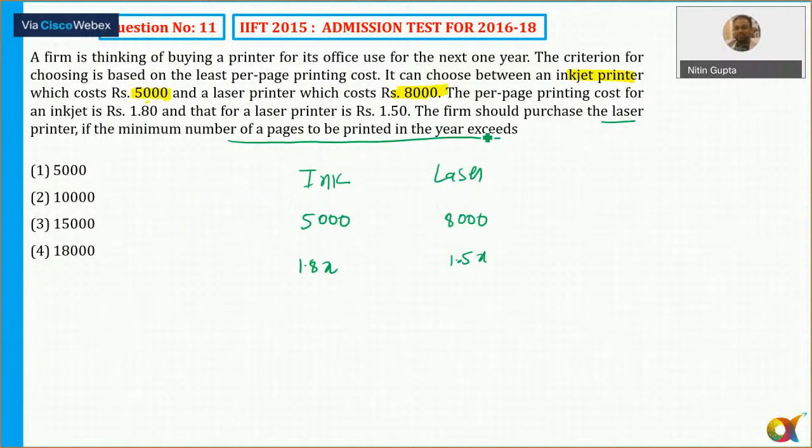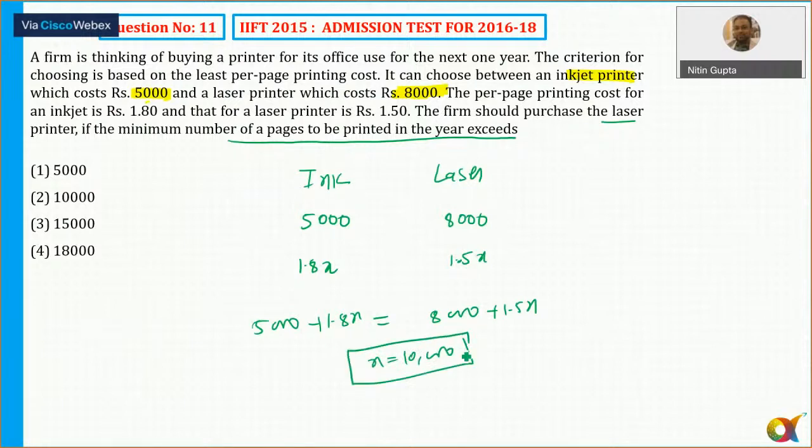So first of all, you need to find out such a value of x such that the cost is same. So I can say x is equal. So from here, do this. So x is how much here? 8,000 and this is 5,000. So इसे solve करके x is 10,000. Okay. The cost for inkjet as well as laser both are same.